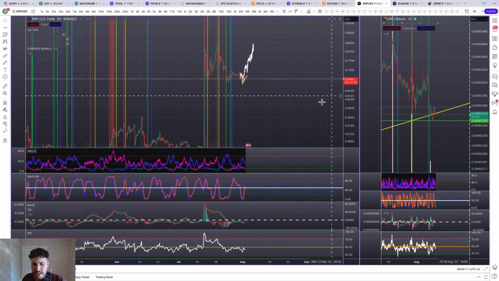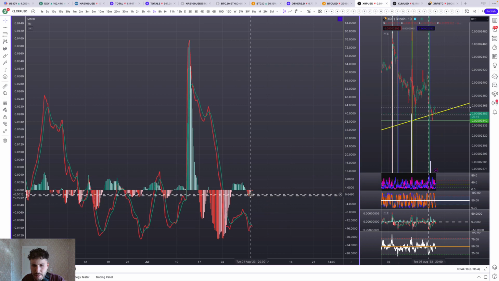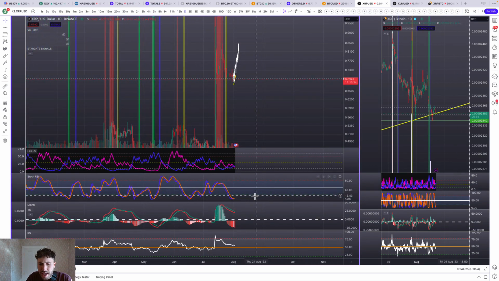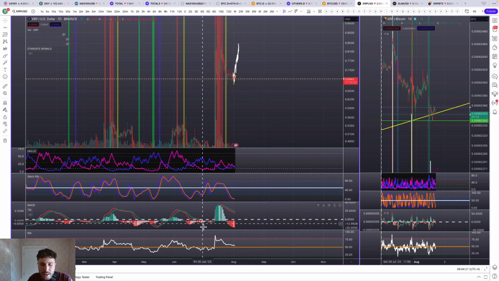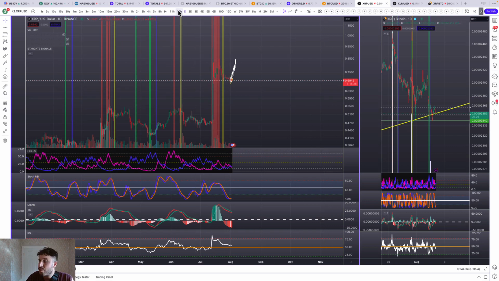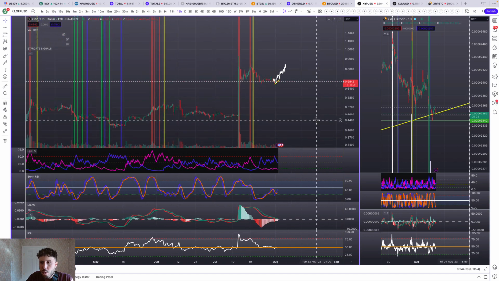And then if we look at the 6-hour chart, we need to see that TSI cross up, that MACD cross up. And then on the daily chart, we definitely need to see the stock RSI and the momentum start to come up. We do have some 1 day, 2 day sell now signals. So we do need to see some immediate strength back in XRP and the whole market.